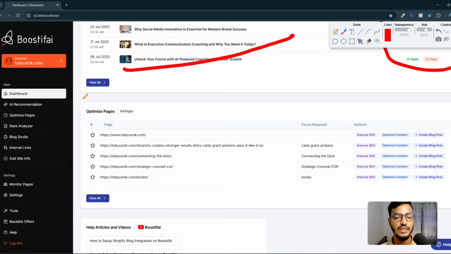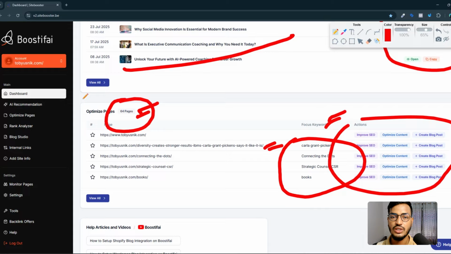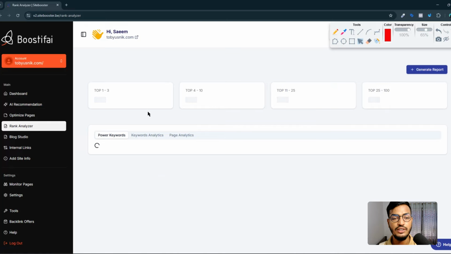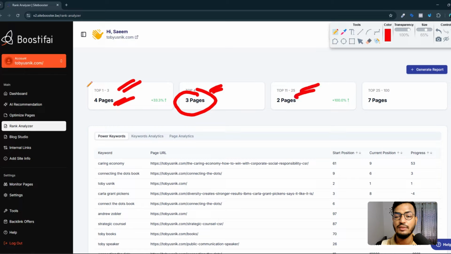And also the optimized pages, you can see they already optimized my 64 pages, and the focus keyword, they also show you which keyword is working better for each page. Okay, and improve SEO, blog post and everything. And in the rank analyzer option, it will show how many pages are already in the top position. You can see the top 1 to 3 position is 4 pages, top 4 to 10 my 3 pages already working, and also the top 11 to 25 my 2 pages, and 25 to 100 my 7 pages.